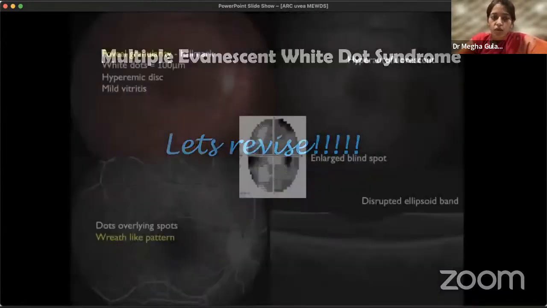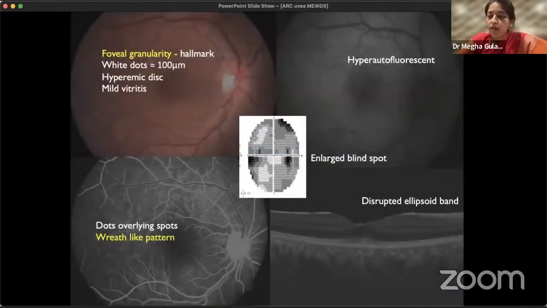So let's revise what we saw in MEWDS today. Clinically, the hallmark feature is foveal granularity and not the white dots. White dots and spots are 100 to 200 microns, which might be easily missed. There can be a hyperemic disc, and secondly, vitreous and choroid might be involved. On autofluorescence, in the initial stage of the disease the lesions are hyperautofluorescent and slowly become hypoautofluorescent. Visual field will show an enlarged blind spot, and we saw the differential diagnoses of enlarged blind spot also. FFA has a characteristic wreath-like pattern, and this is the only inflammatory disorder where initial hyperfluorescence in a wreath-like pattern followed by late staining will be there.